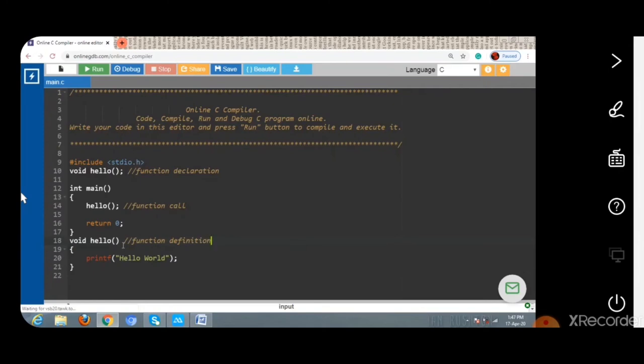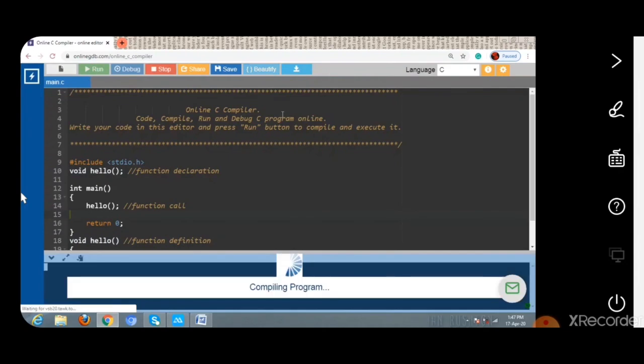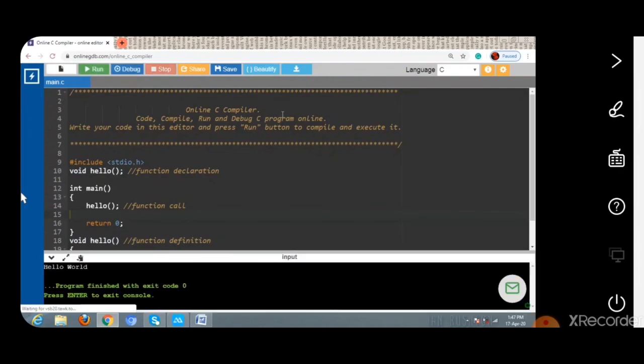In this way we can define a C program using functions. It should contain three parts: function declaration, function call and function definition. The function declaration and the header of the function definition should be in the same format. When we run this program we get the output hello world. So this is all about function definition, function declaration and function call. Thank you.